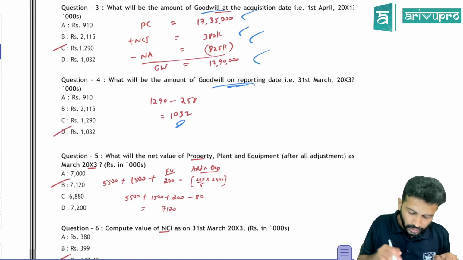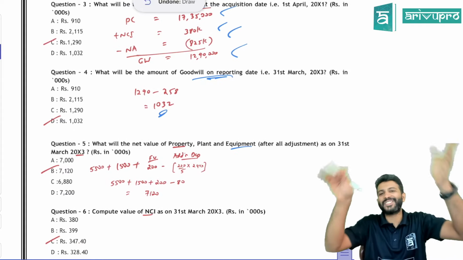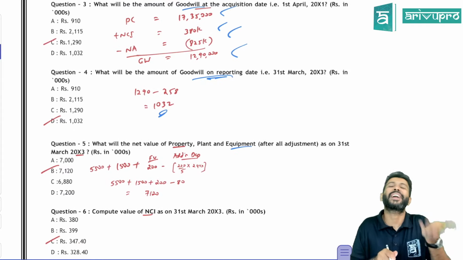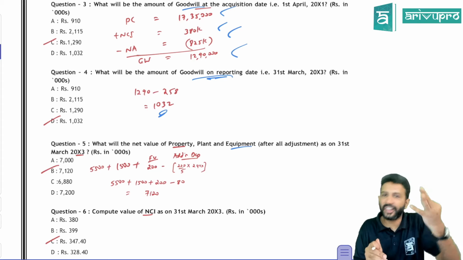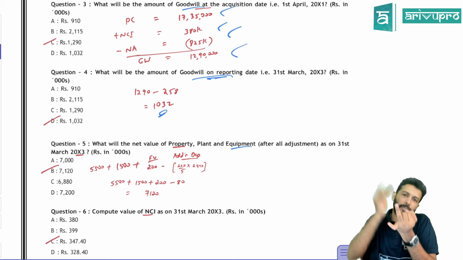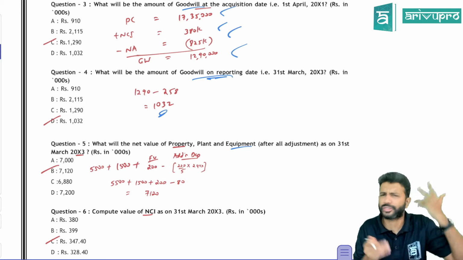That's all. Next, they're asking what is the net value of PPE that you will show. Obviously, in the consolidated balance sheet, you will show PPE. So what do you do? Take the parent's PPE, add the subsidiary's PPE. If there is any fair value adjustment, add it. Due to the fair value adjustment, if you are getting any extra depreciation, reduce that. That's all we need to do.